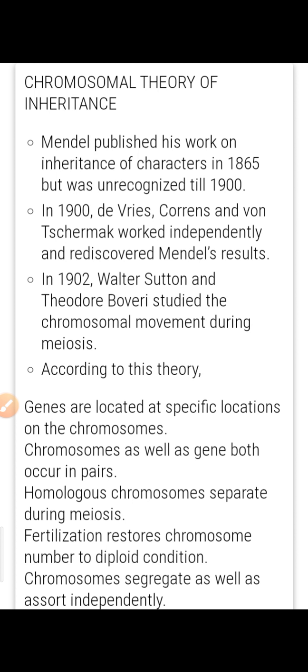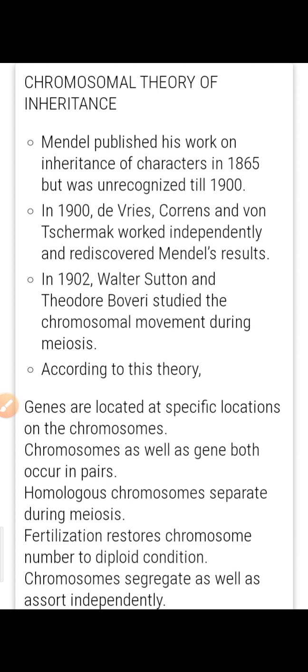Mendel published his work on inheritance in 1865, but he was unrecognized until 1900. Why is it so? Because at that time it was not an easily acceptable thing, and means of communication were not so developed. Because of these reasons, globally he did not get recognition.